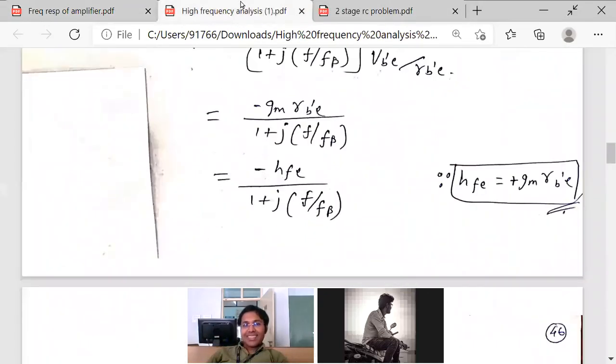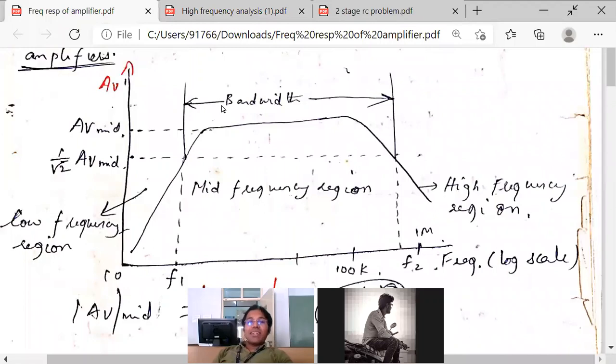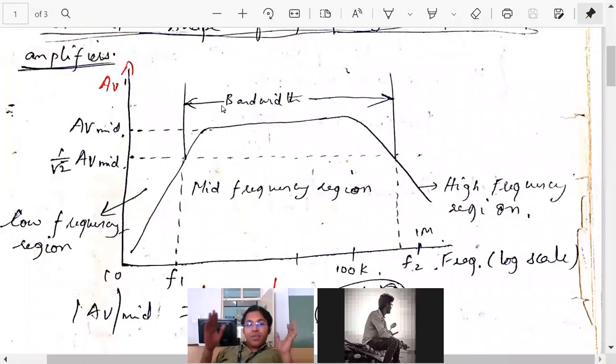Even in the expressions we did in earlier classes, other than the last class, the gain expression contains only constants. So if you analyze any amplifier a hundred times, it is the same.